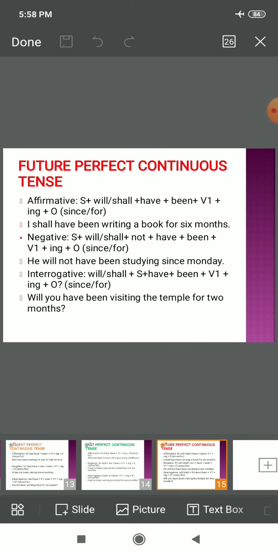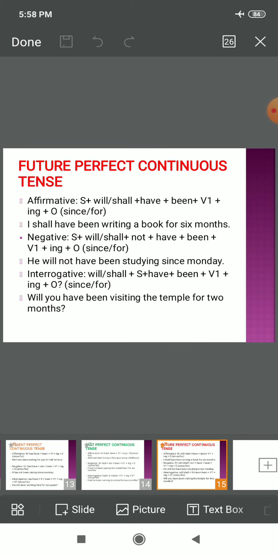In interrogative, final type, will or shall, that is helping verb, will come in the beginning plus subject plus have been plus first form ing and object, and since and for is the last part. Will you have been visiting the temple for 2 months? Will or shall plus subject. Subject is you.